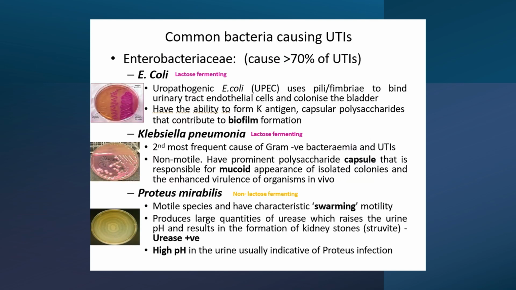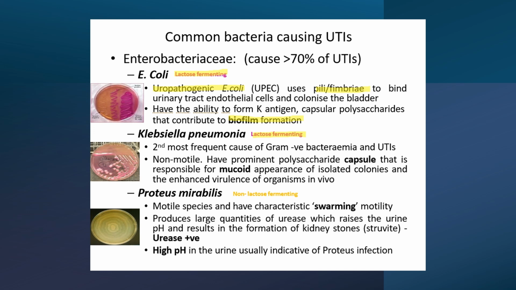So starting with E. coli, Klebsiella, and Proteus. First, we can start by grouping E. coli and Klebsiella together as lactose fermenting. Again, this will be highly characteristic to remember what they look like on a culture agar plate. E. coli, specifically the UPEC, uropathogenic E. coli. We've discussed other variants in previous videos. So this is the one that's going to be seen in UTIs, with pili and fimbriae, meaning it is going to be motile. And remember the characteristic finding that it will produce biofilm. And remember, lactose fermenting will give this characteristic appearance.